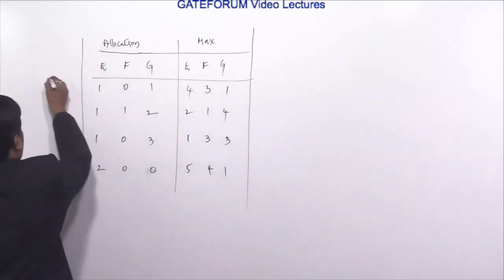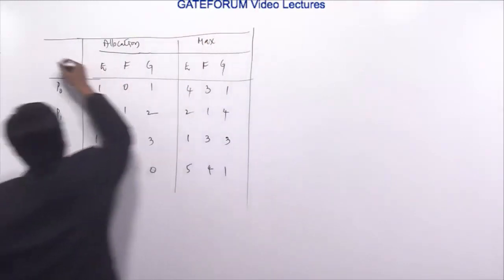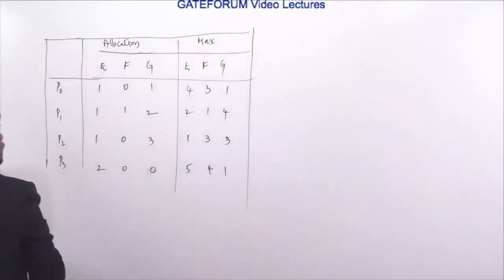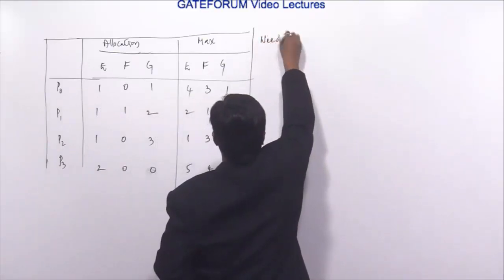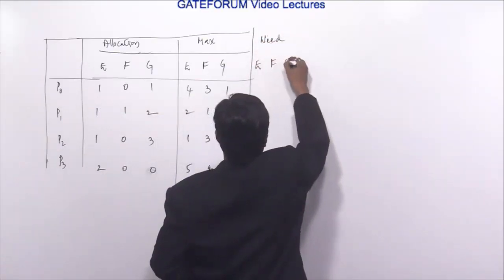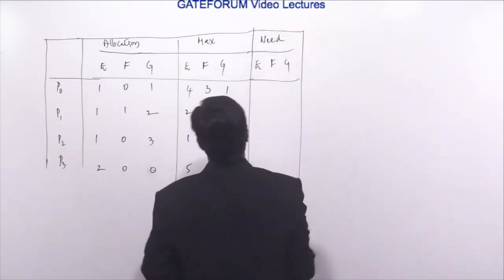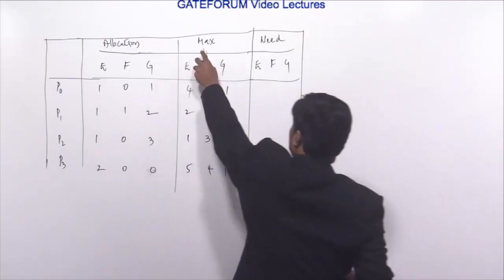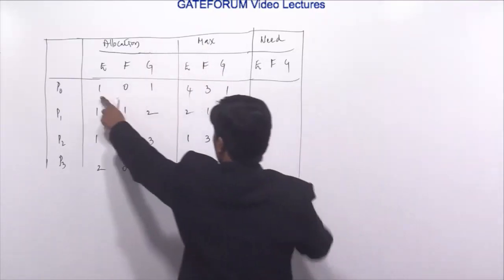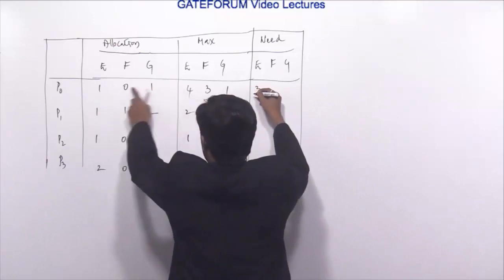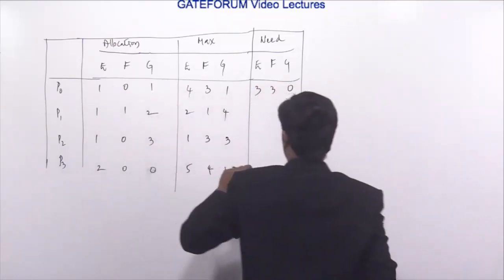Next, we are going to have the need matrix. Need is maximum minus current allocation. So 4 minus 1, 3; 3 minus 3, 0; 1 minus 1, 0.